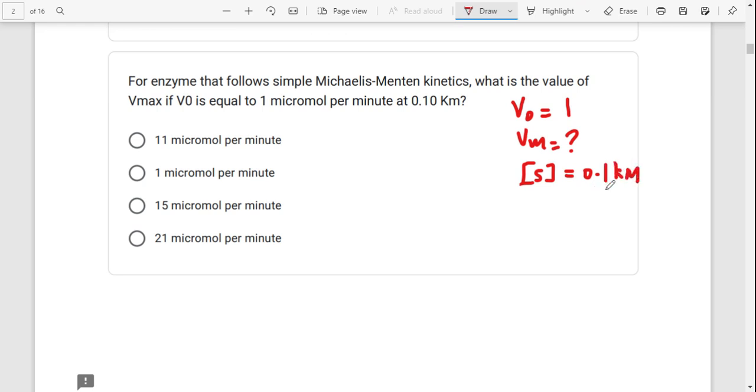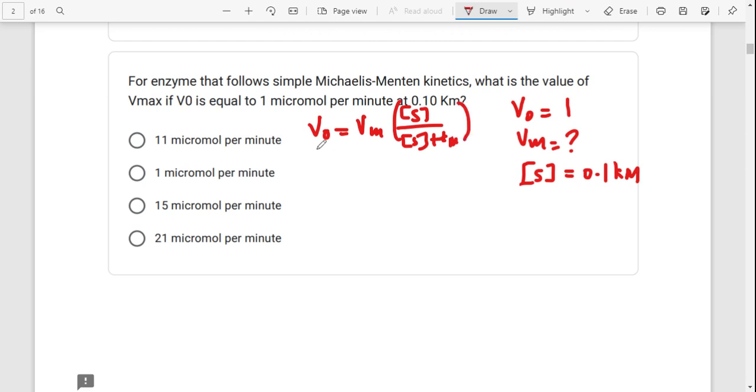Km is the concentration of the substrate at which half of the active sites of the enzyme have been occupied. The Michaelis-Menten equation: V initial equals Vmax multiplied by the concentration of the substrate, divided by the concentration of the substrate plus Km.